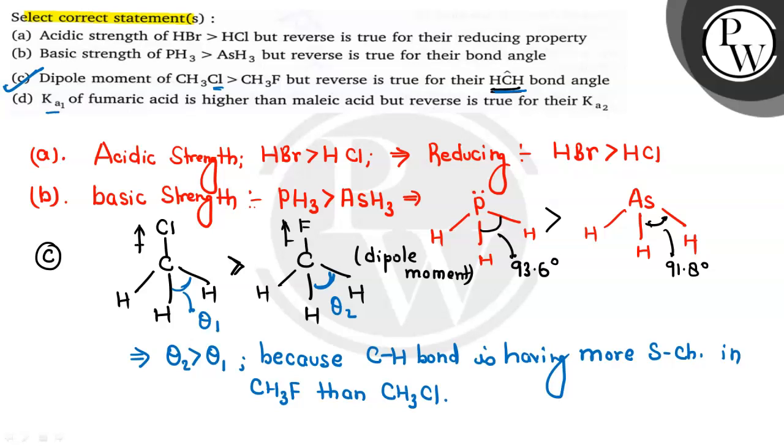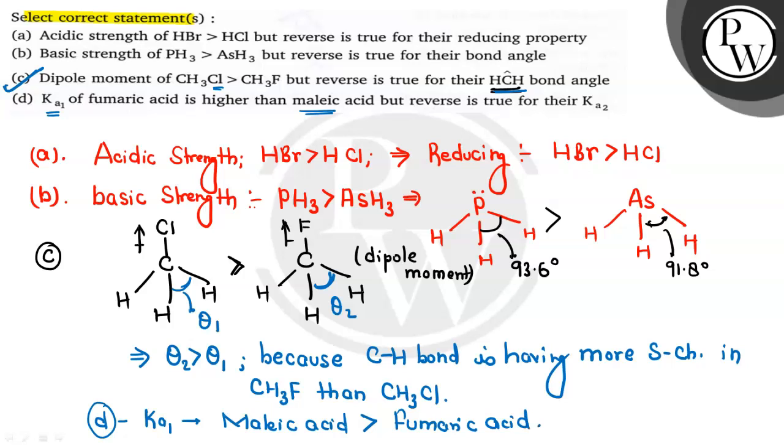Even the fourth option is Ka1 of fumaric acid is higher than the malic acid, which is not true, because in option number D we can say that Ka1 is basically greater for the malic acid rather than the fumaric acid. So malic acid के लिए हमारा जो फर्स्ट बेसिकली जो कांस्टेंट होता है K is greater for the malic acid. So this is also not the correct one. So the correct answer for this question is option number C.